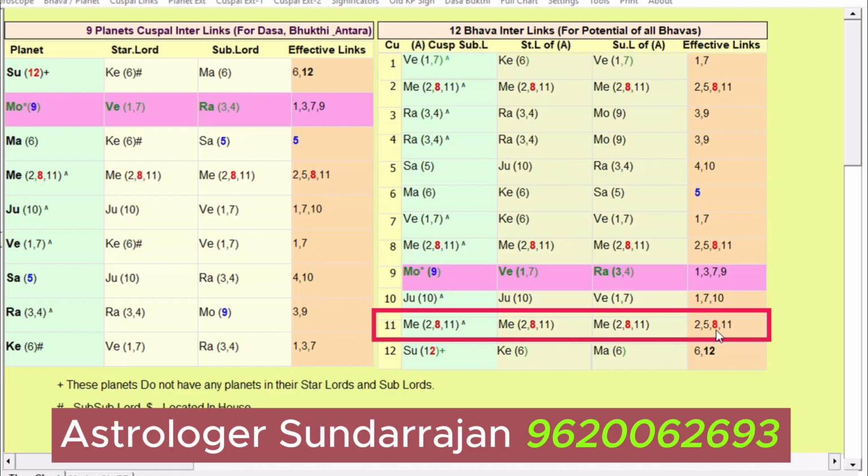What is meant by second house and eighth house? Why is Mercury activating second house and eighth house? Which means there will be some problem in the documentation part.